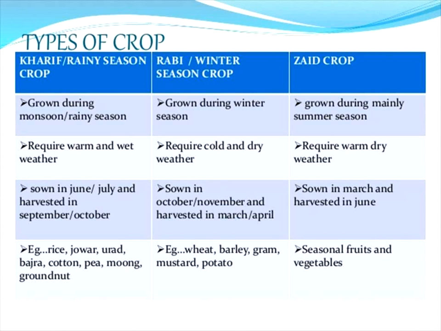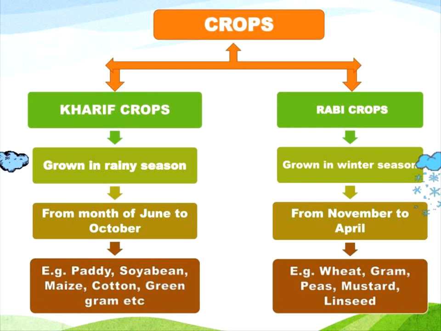Examples of Kharif crops are rice, jowar, bajra, cotton, moong, groundnut. And Rabi season crops are wheat, barley, gram, mustard, potato, etc. In the side season, seasonal fruits and vegetables such as muskmelon and watermelon. That is what we call the season in between Rabi and Kharif. Okay, that is the conclusion.